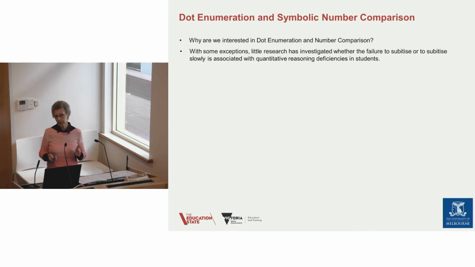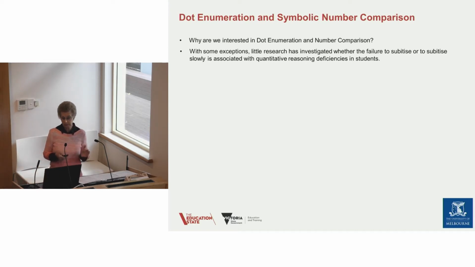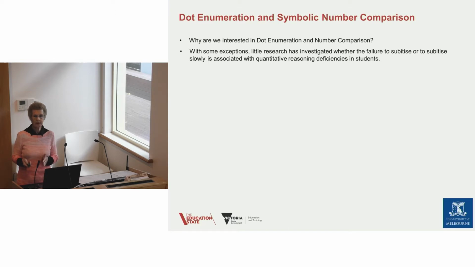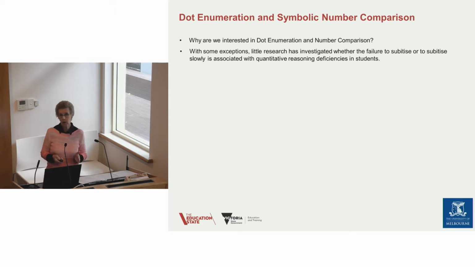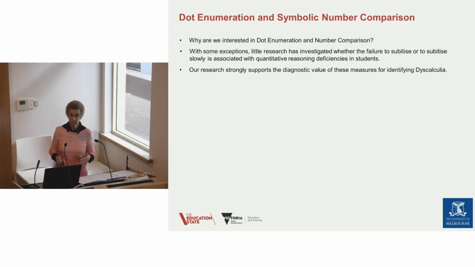And of course, the reason we're interested in it is because it has been shown to be a core number ability, but very little research has actually investigated whether the failure to subitize, or to subitize slowly, or to subitize to a very narrow span, is associated with other number deficiencies later. So we are strongly advocating that this is a diagnostic way of finding out about and identifying dyscalculia.